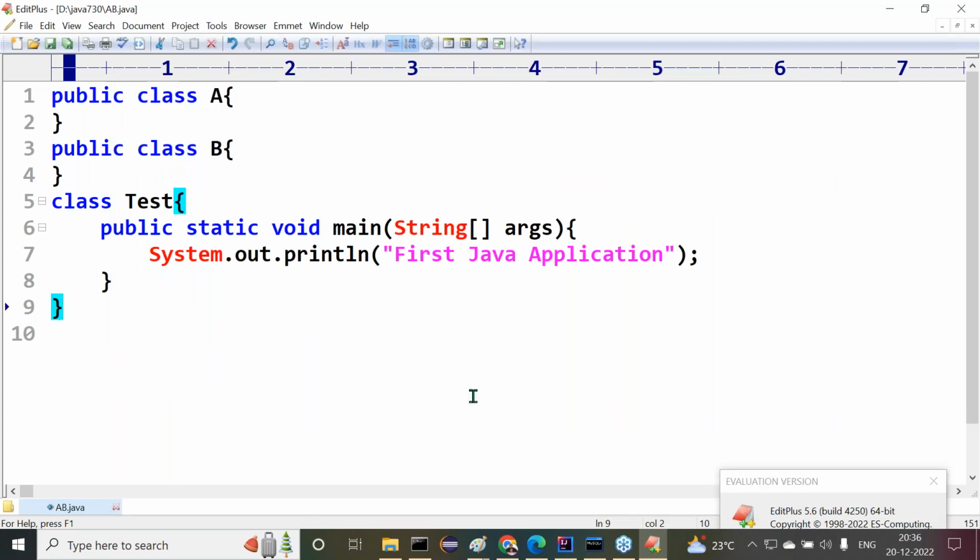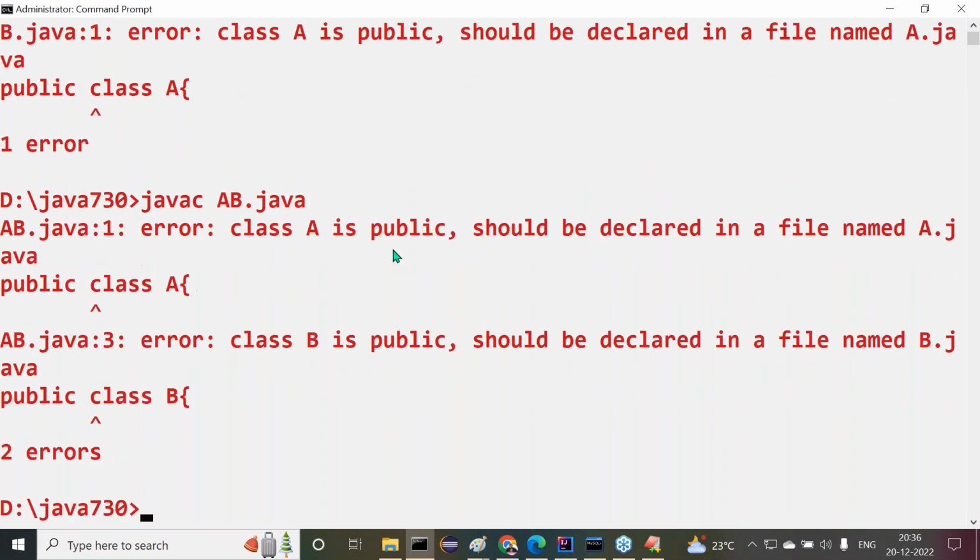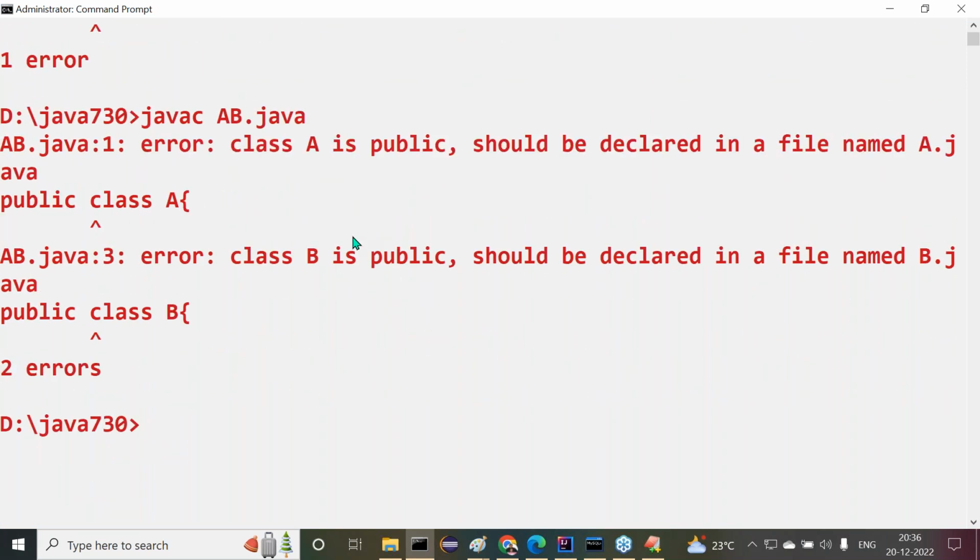AB.java. What will happen there? Java C space ab.java. Two compilation errors, not even a single one. Two errors it is giving there. What information is the compiler giving now?